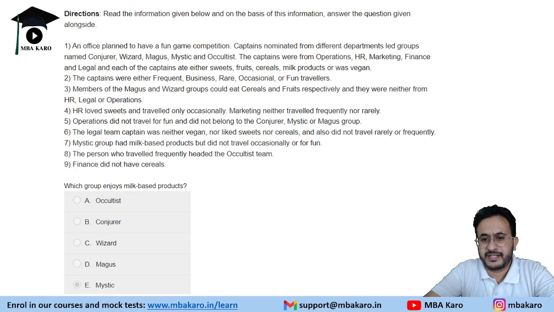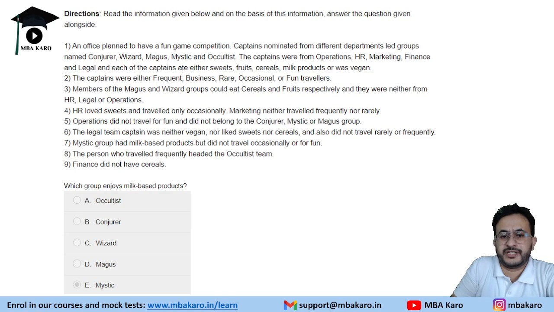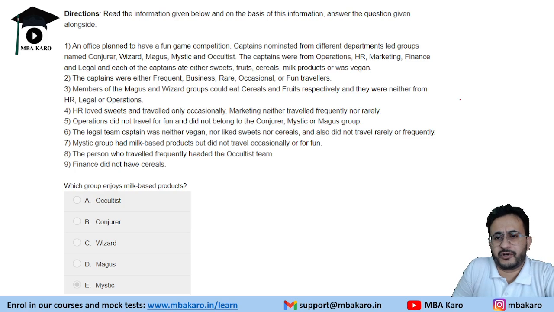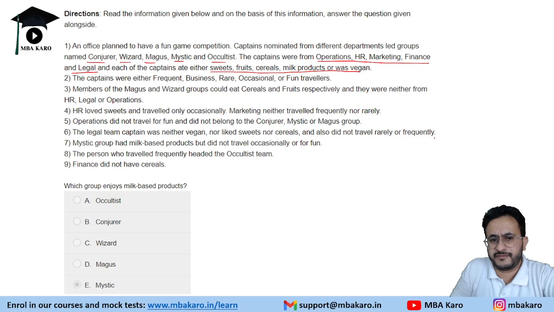Now there was a puzzle. It says that there is an office which has planned to have a fun game competition. Captains are nominated from different departments, who led groups. The groups are named Conjurer, Wizard, Magnus, Mystic, and Oculist. So, 5 groups. The captains are from different departments and they ate either sweets, fruits, cereals, milk products, or was vegan.